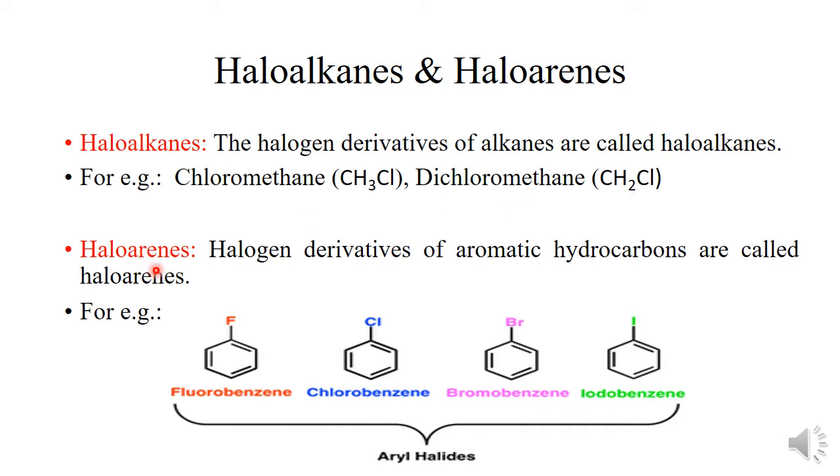So next is the haloarenes. Again, the word halo is derived from the halogens and arenes stands for the aromatic hydrocarbons. So halogen derivatives of the aromatic hydrocarbons are called haloarenes. For example, fluorobenzene, chlorobenzene, bromobenzene and iodobenzene. These haloarenes are also known as the aryl halides.